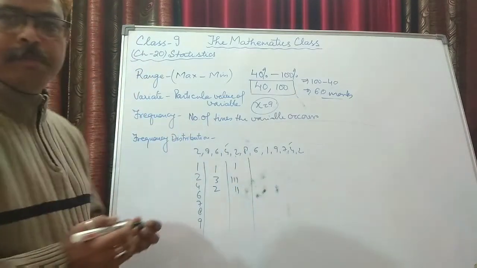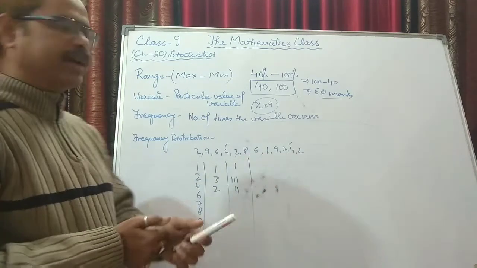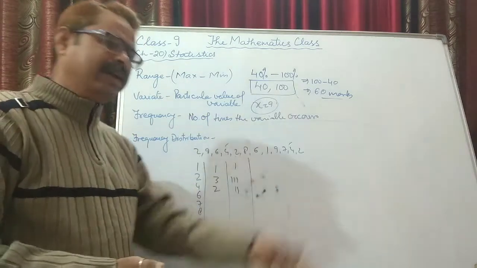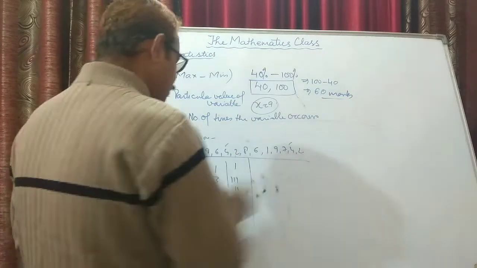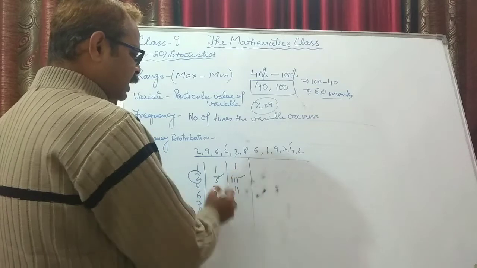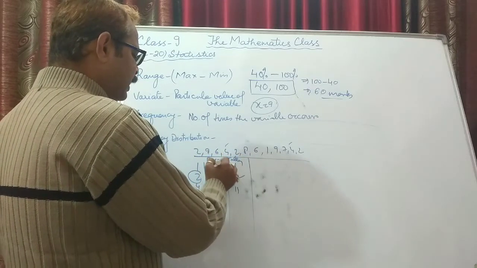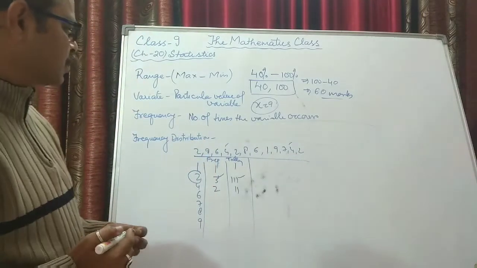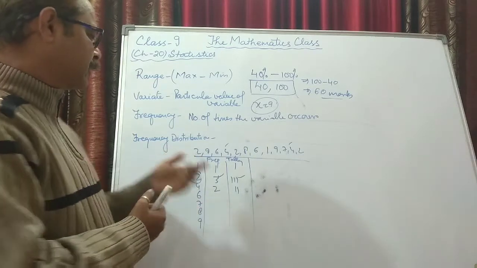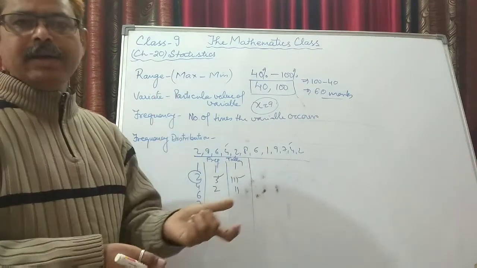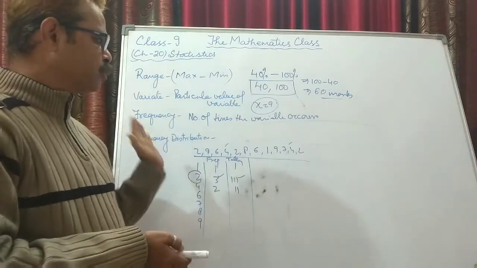So this is how we mark the frequency distribution of a particular variate occurring in a given data. Suppose I ask how many times 2 is occurring in this whole data, you can easily make out 3 times. This is your tally table and this is your frequency, how many times it is occurring. We have already learnt this in previous classes. When we make the table, it is also known as a frequency distribution table. So we are not stressing too much on this.